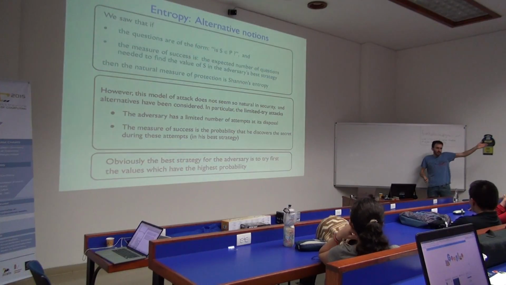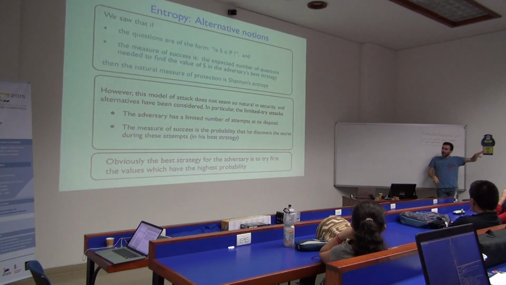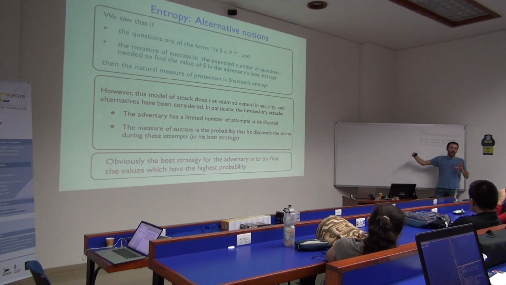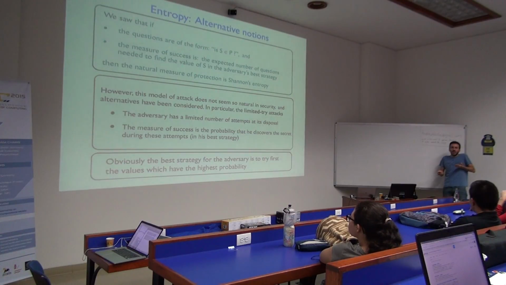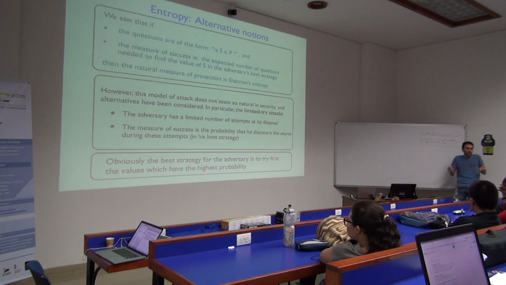So okay, half of the time I will start with a strategy saying, I guess the high probability one, okay. Half of the times I'm lucky, but then in the big set of other cases, I will need to ask many questions because there are a billion different secrets, each with a small probability, okay. And you can imagine that this might be a problem in your system, all right? So if in your system, on average, you need a lot of questions to figure out completely the secret, but half of the time you can guess it in one try, this might not be considered secure in your case, because half of the time the adversary gets it right away.